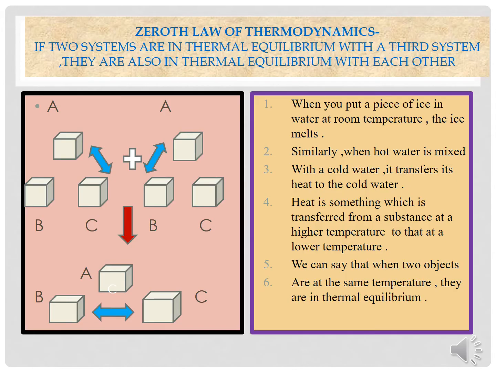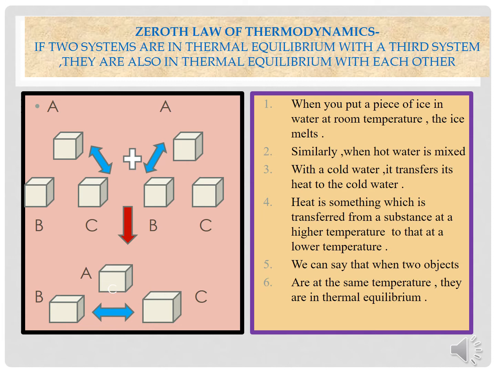Students, let us understand the concept of thermal equilibrium. The thermal properties of the materials discussed in 11th standard are useful to understand the behavior of a material when it is heated or cooled. For example, when you put a piece of ice in water at room temperature, the ice melts.